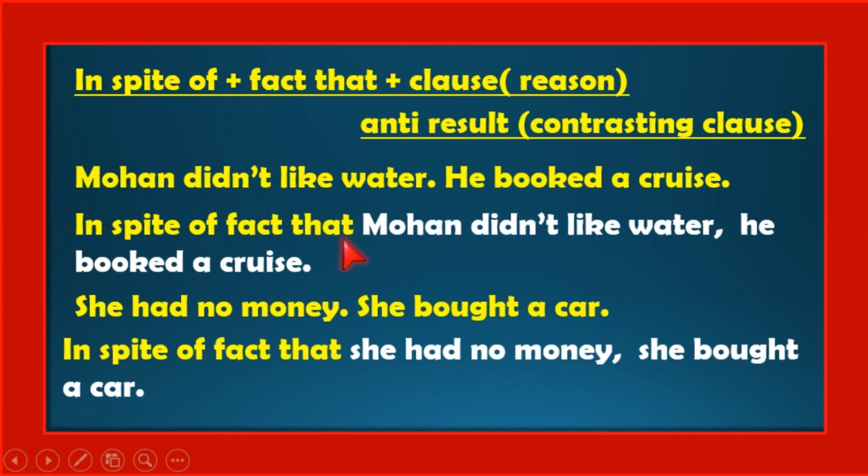So, in spite of the fact that Mohan didn't like water, he booked a cruise. Here is a that clause: that Mohan didn't like water. You can write this sentence using despite. So, despite the fact that Mohan didn't like water, he booked a cruise. Another example: she had no money, she bought a car. In spite of the fact that she had no money, she bought a car. This sentence you can also write using a gerund. How can we write it? In spite of having no money, she bought a car.